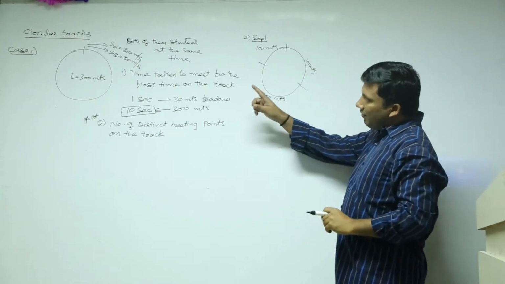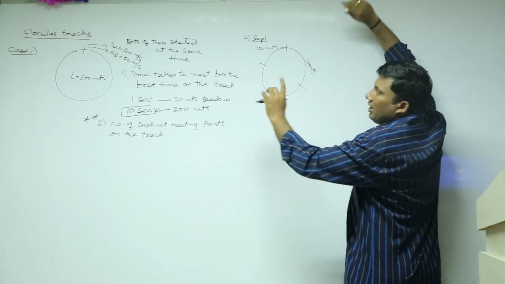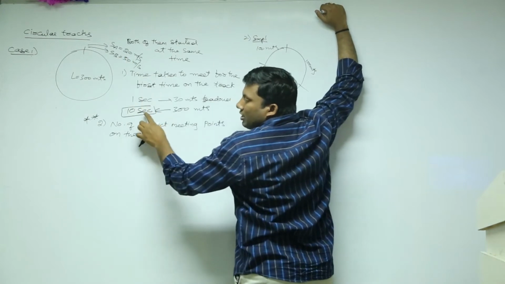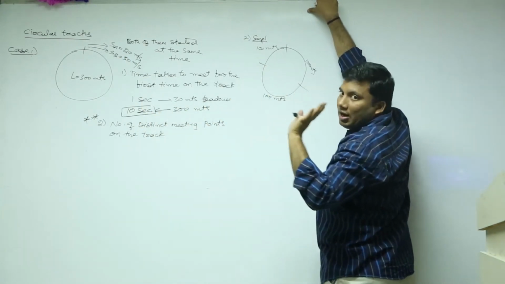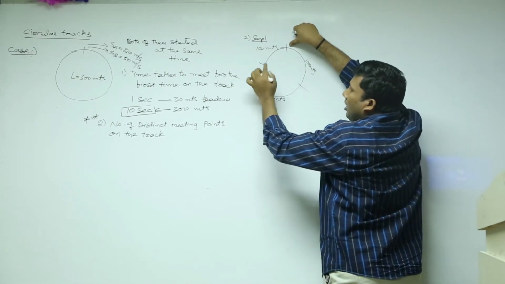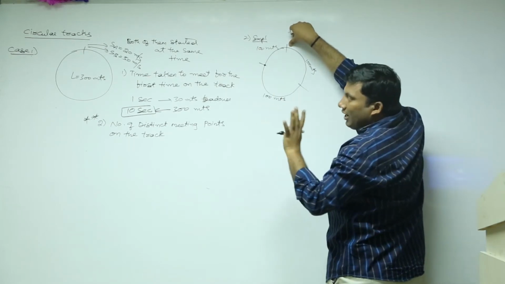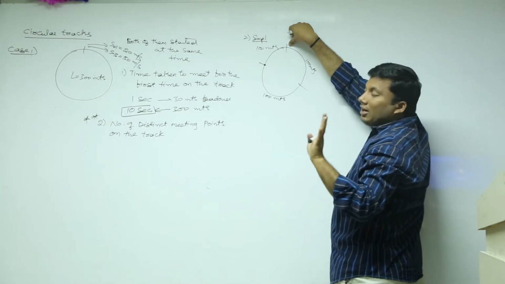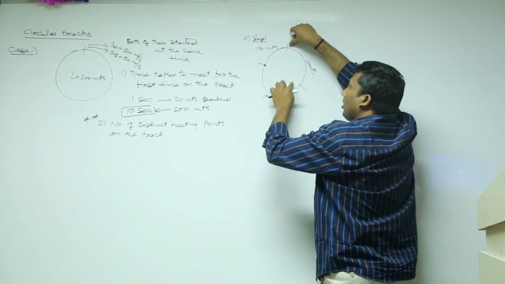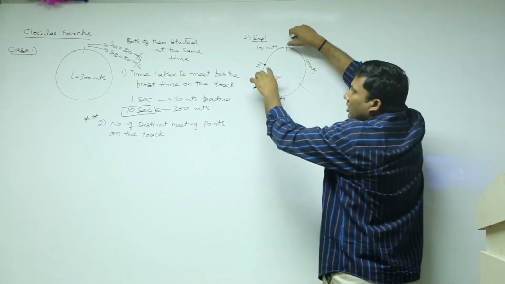Now see. They will meet for the first time after 10 seconds. Listen carefully. In 1 second, A will travel 20 meters. After 10 seconds, 200 meters. That means A is here: 100, 100. B travels 50 meters per second. After 10 seconds, 500 meters: 100, 200, 300, 400, 500. This is the first meeting point on the track.